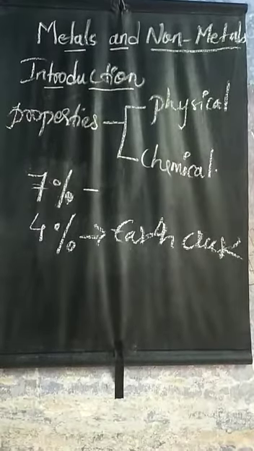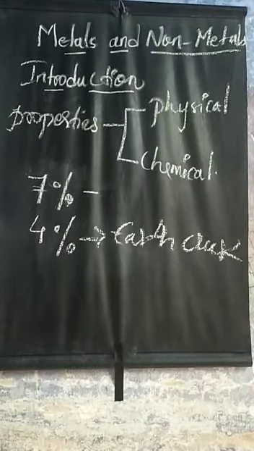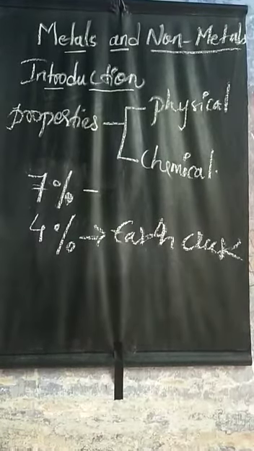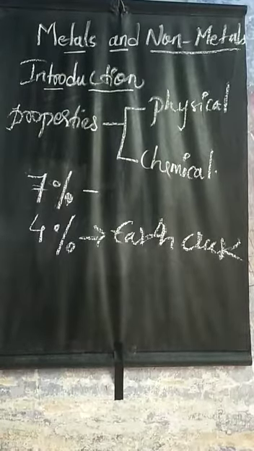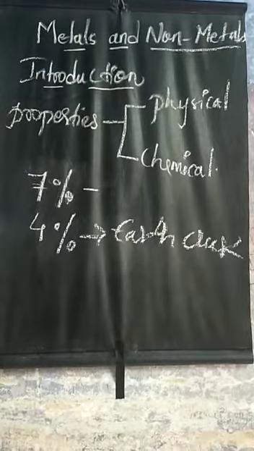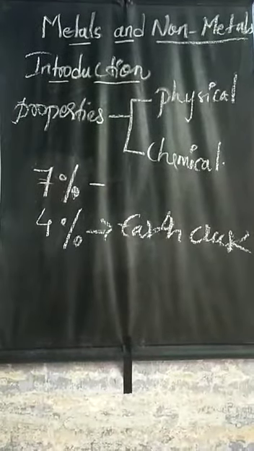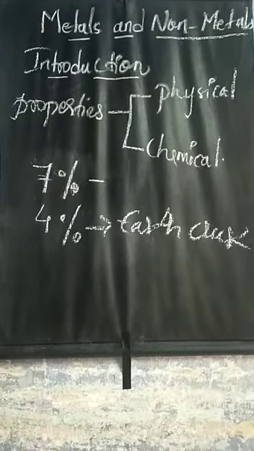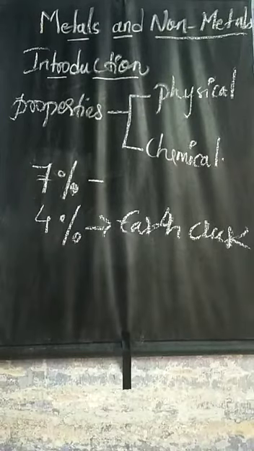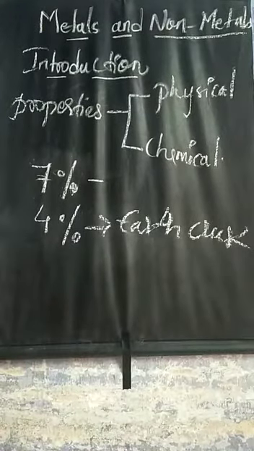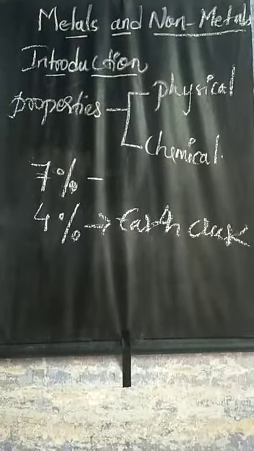Both metals as well as non-metals are used in our daily life. We also use a large number of compounds of metals and non-metals. Before we go further into the definition of metals and non-metals, we should know the meaning of some new terms such as malleable, ductile and brittle.